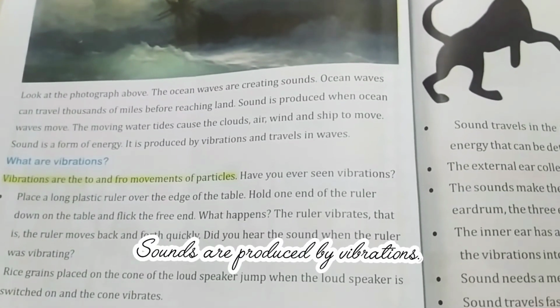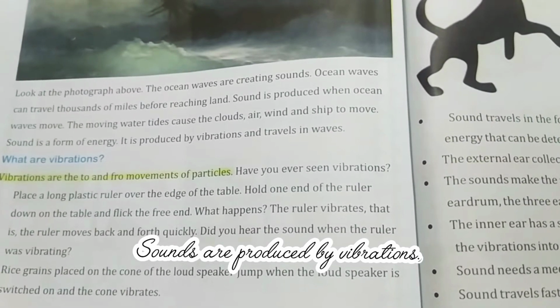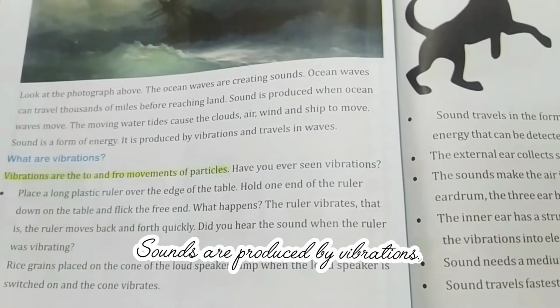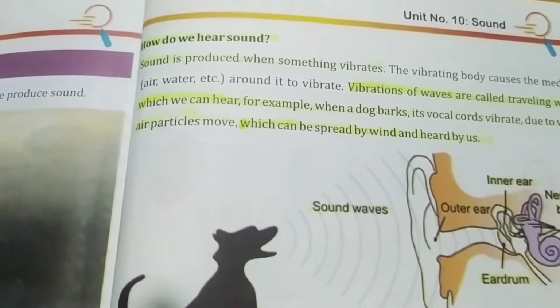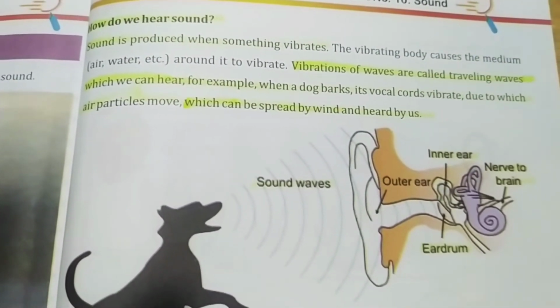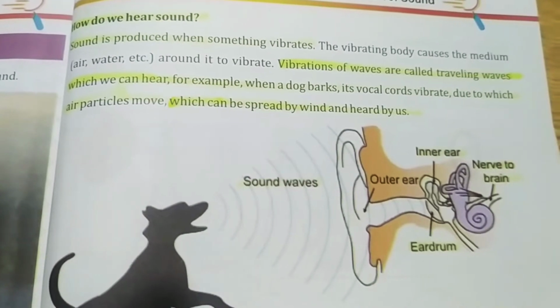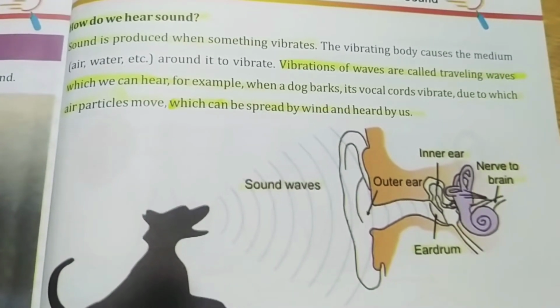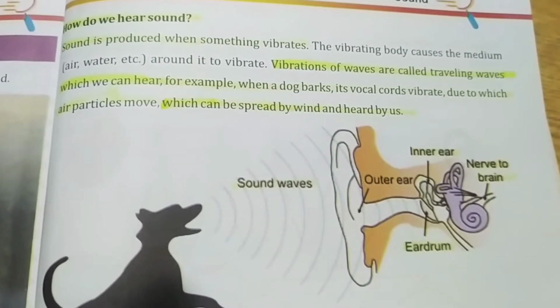In the last lecture we studied that sounds are all around us. Sounds are produced by vibrations. And what are vibrations? Vibrations are the to and fro movements of particles. How do we hear sound? Sound is produced when something vibrates. Vibrations of waves are traveling waves which we hear.